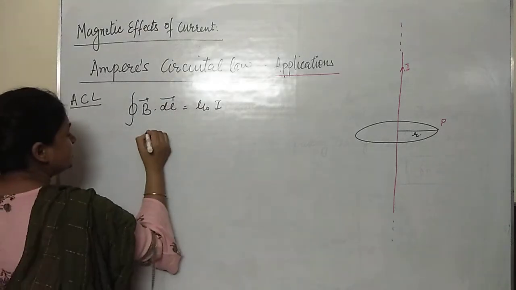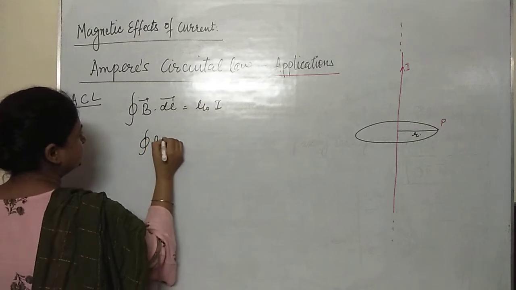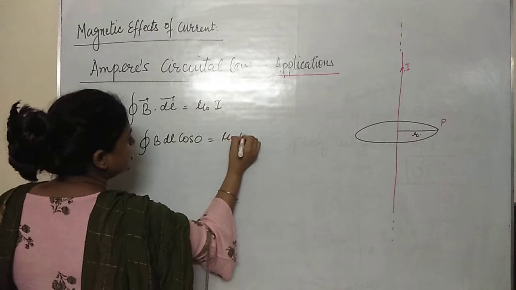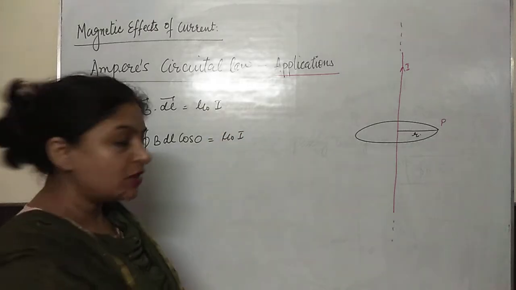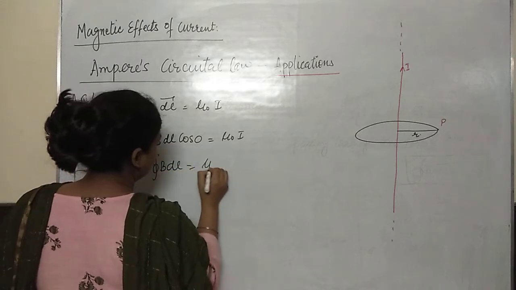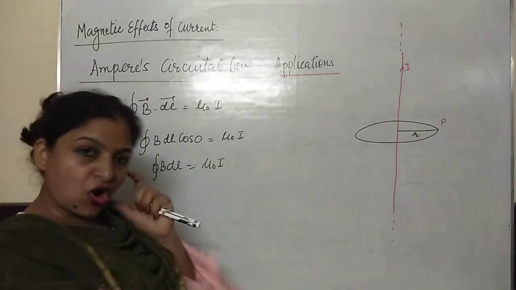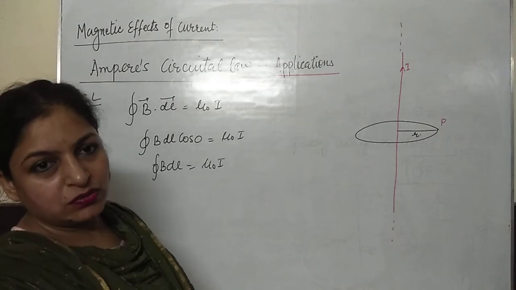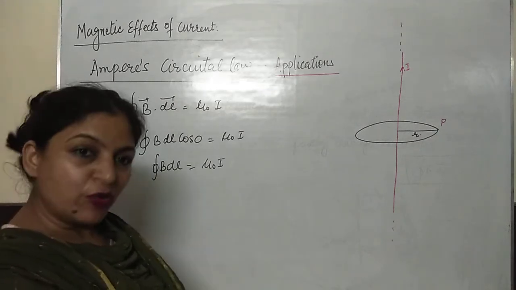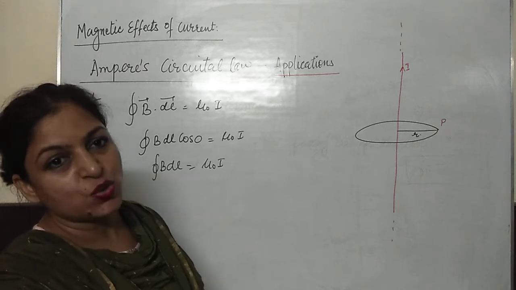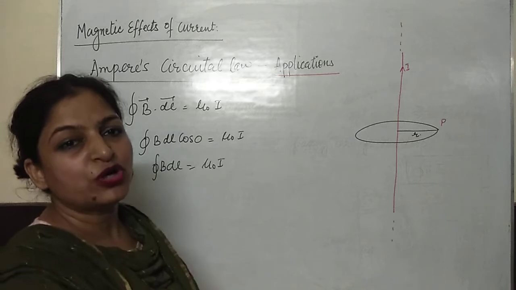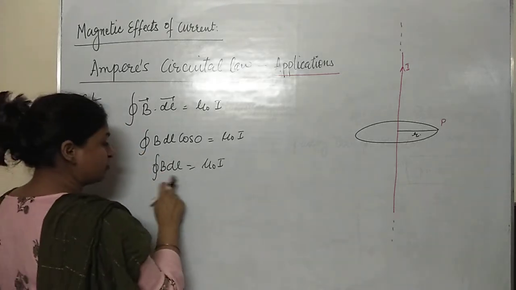So what can we write here? B dl cos 0 equals mu naught I. Cos 0 is 1. Now again, we have discussed the symmetry. You see, every point on the closed loop is at equal distance from the wire. So the magnetic field would be the same at every point of the loop. So this is constant for this length of the loop.